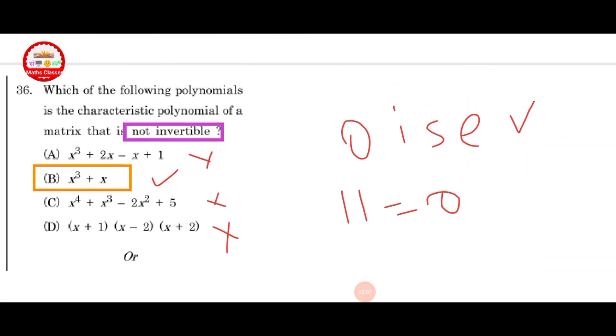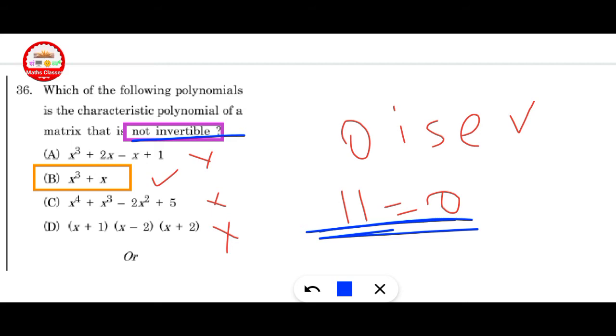Next question: which of the following polynomials is the characteristic polynomial of a matrix that is not invertible? What is invertible? If 0 is not an eigenvalue, then it is an invertible matrix. Here not invertible is given, that means 0 is an eigenvalue, which implies the determinant is equal to 0.